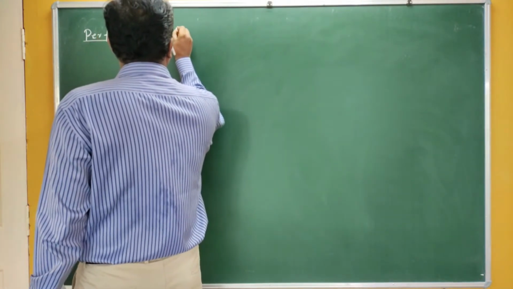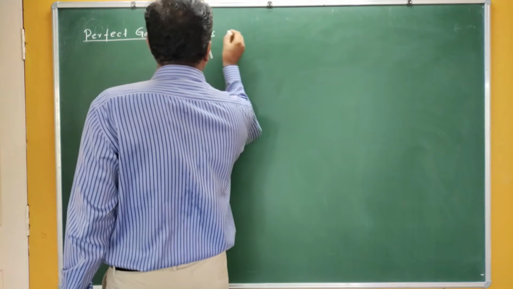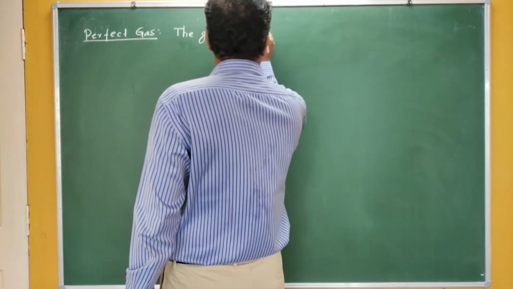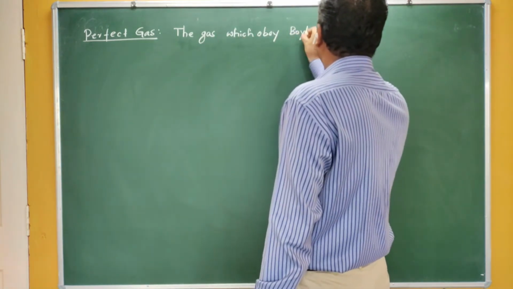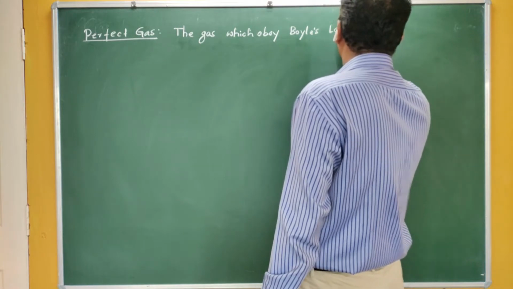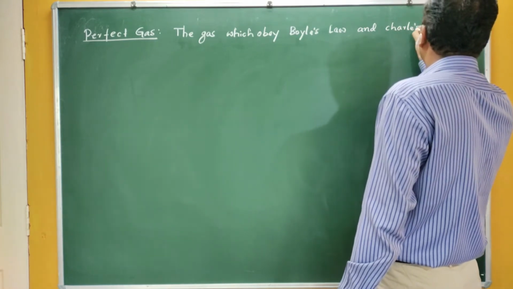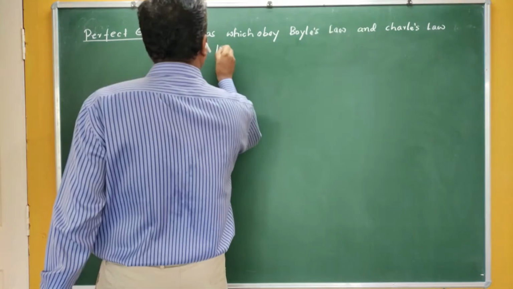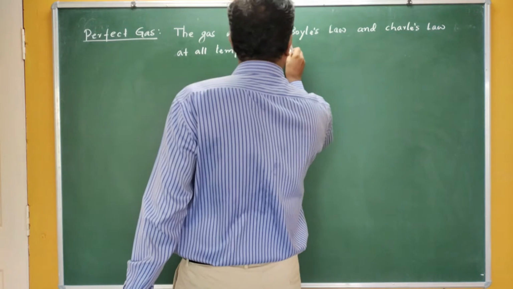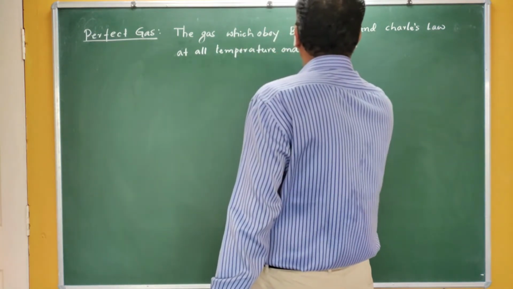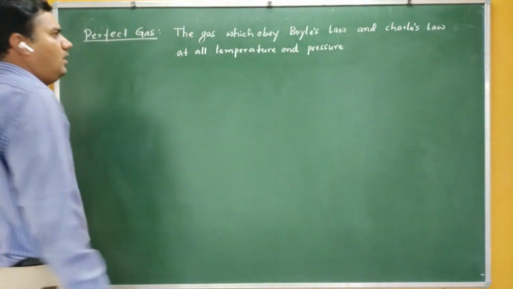The gas which obeys Boyle's law and Charles' law at all temperatures and pressures.